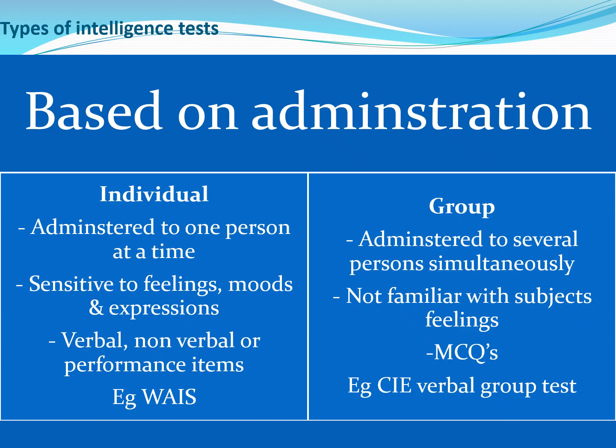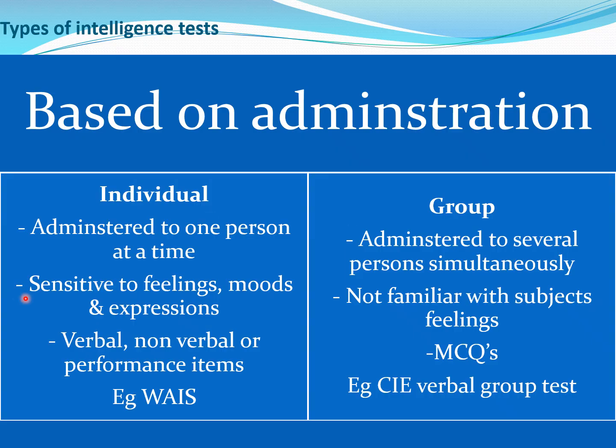Intelligence tests are of various types based on the administration. That means on whom you are conducting. It is divided into individual or group tests. As the name suggests, an individual intelligence test means when you are administering the intelligence test on a single person at a time. Group means when you are performing the intelligence test on many persons at the same time.